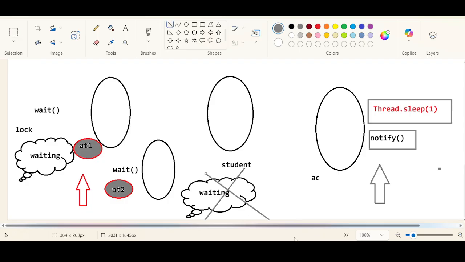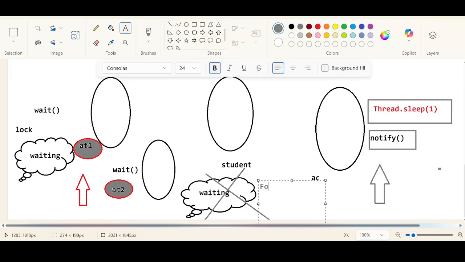Able to understand what I'm trying to say? Because of the thread scheduler, the issue is happening here. The thread scheduler can give the chance to any one of these waiting threads. We are not sure whether 81 will get a chance or 82. Let us say 81 is getting a chance. The lock will be acquired by 81, because only one notify is done, the lock is released and acquired here. Is there any chance that the other waiting thread will get a lock? The thread scheduler will never worry about this, right? This thread is going to wait forever, right?